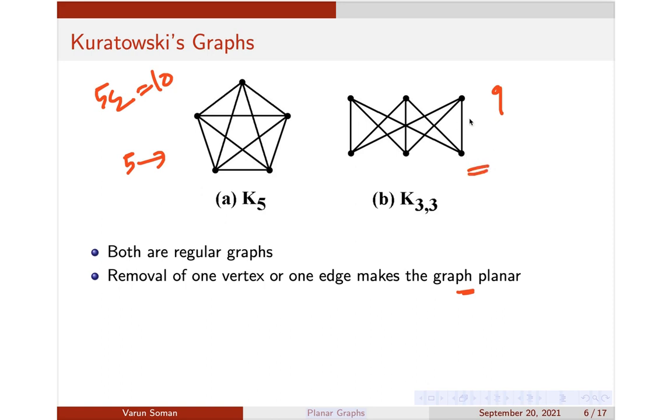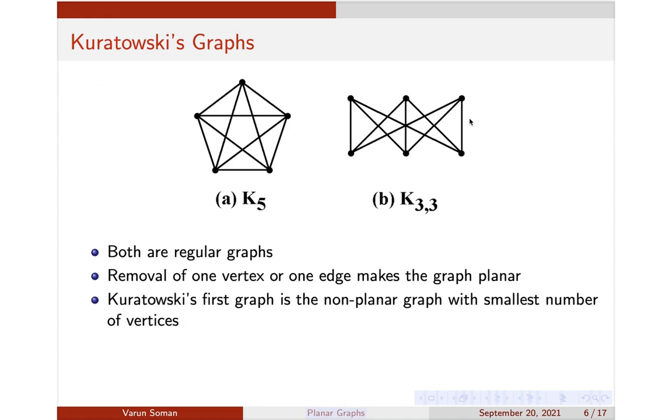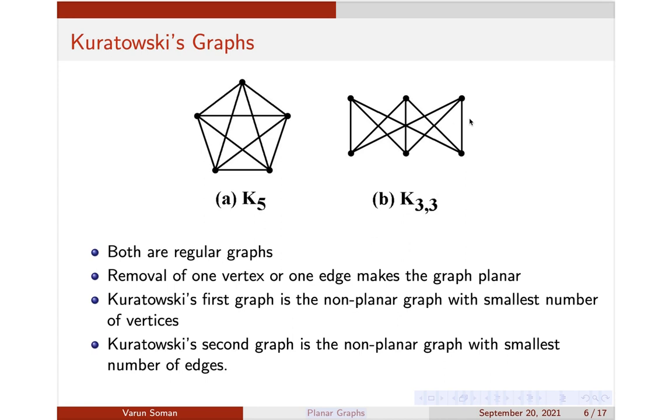There is nothing to prove. Just to see, just to have an idea of the graph and discussing it. Just some observations. There is no need to prove them. So the first graph is the non-planar graph with the smallest number of vertices, and the second graph is the non-planar graph with the smallest number of edges.